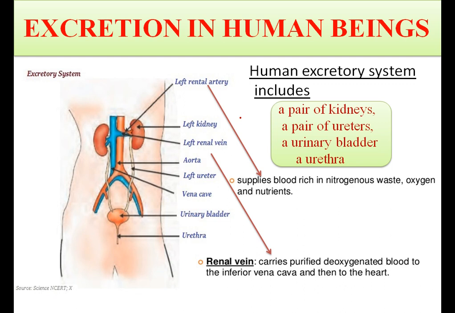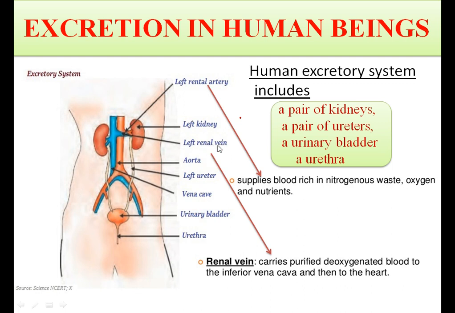Renal artery supplies blood which is rich in nitrogenous waste, oxygen and nutrients. That means the renal artery, here you can see this one, brings in oxygenated blood laden with waste products.